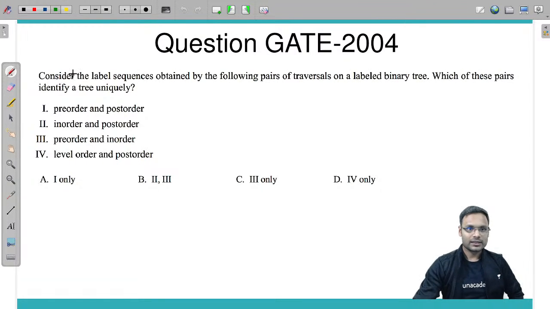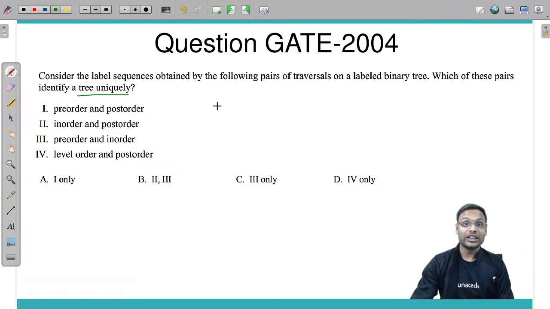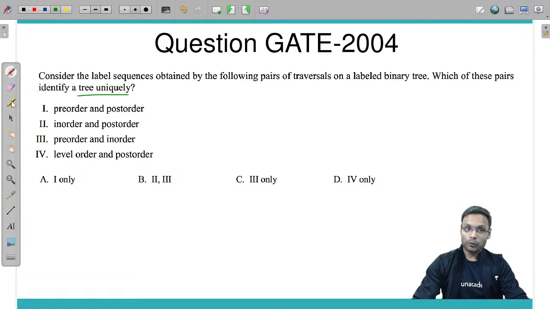Next question says, consider the label sequences obtained by the following pairs of traversals on a labeled binary tree. Which of these pairs can identify a tree uniquely? Pre-order and post-order? No, it cannot identify a tree uniquely. In-order and post-order? Yes, it can. Pre-order and in-order? Yes, it can. Level order and post-order?